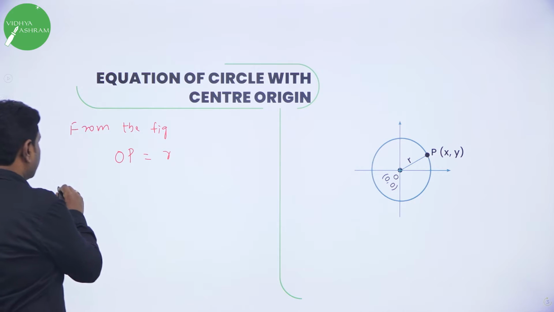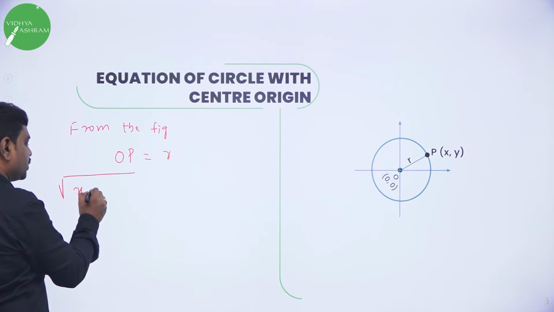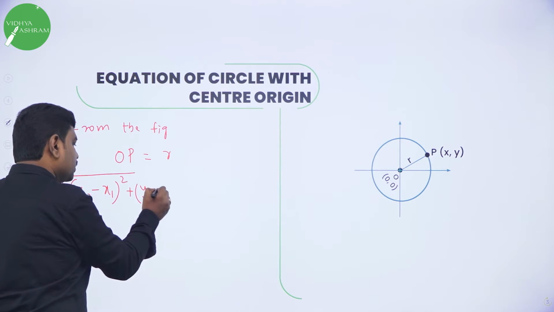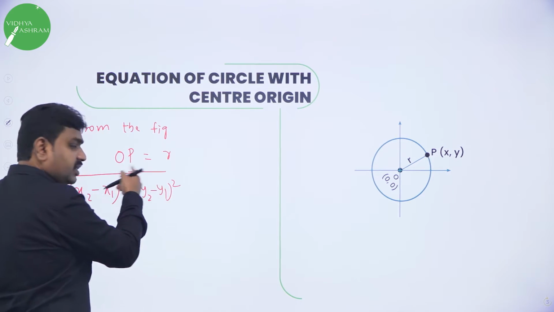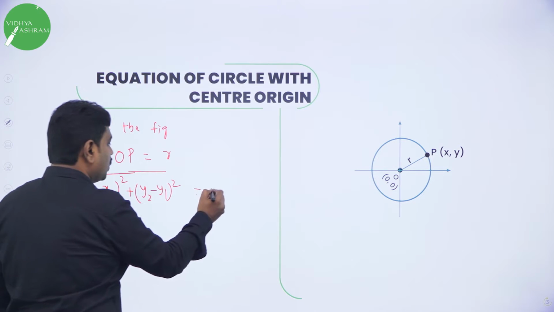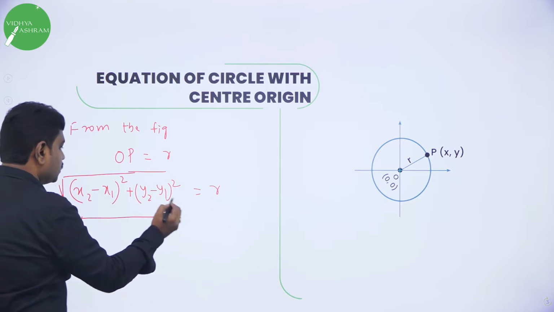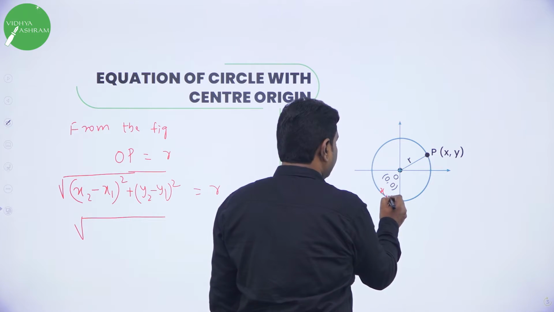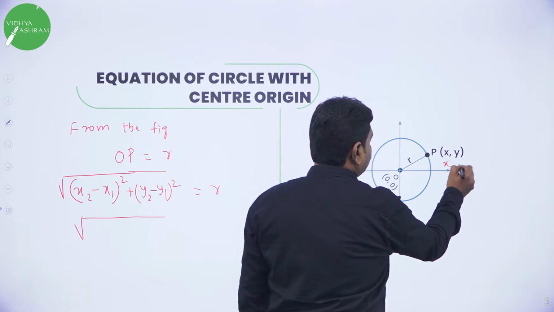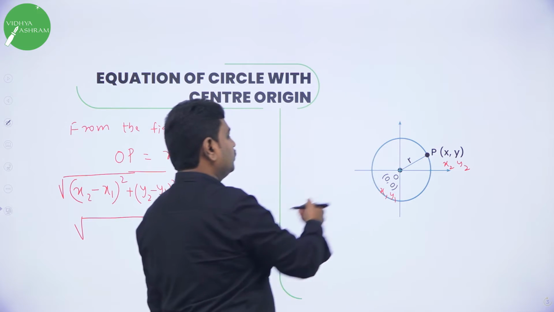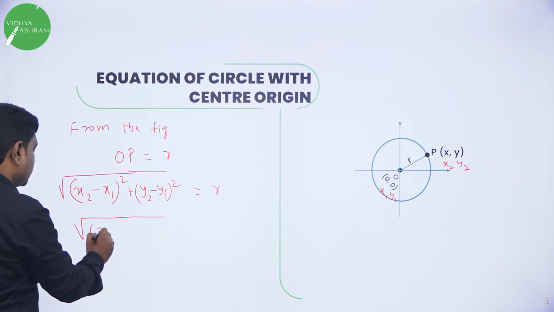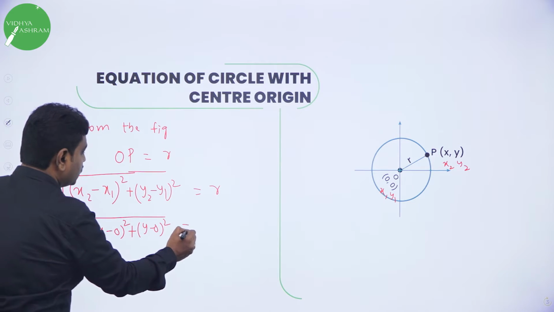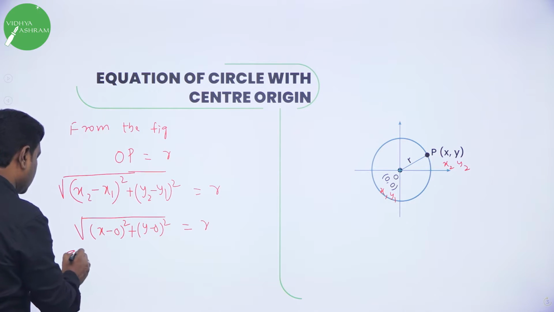And for O to P, you can apply the distance formula. What is the distance formula? Root of x2 minus x1 the whole square plus y2 minus y1 the whole square. This is the distance between any 2 points, which you studied in first PUC, and it is equal to what? R. Then substitute. We consider this as O, x1 y1, and this x2 y2. So x minus 0 the whole square plus y minus 0 the whole square, under root, is equal to R. Now squaring on both sides.